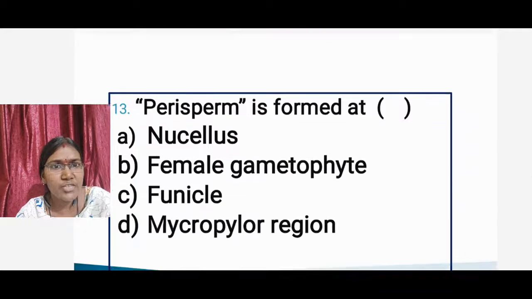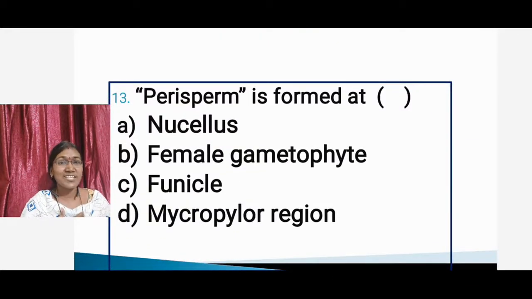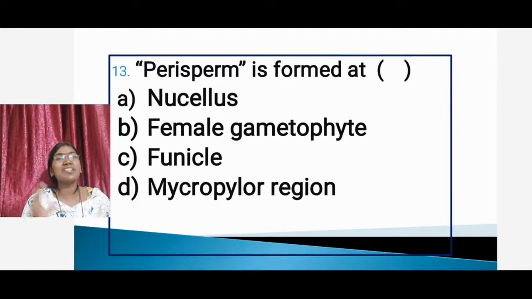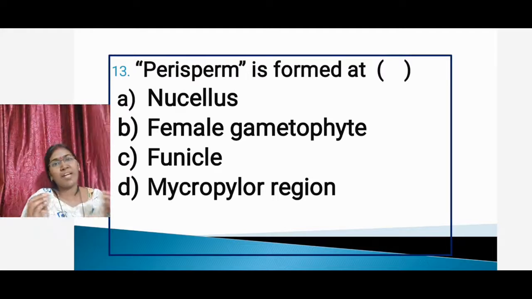Then the next question is about the perisperm. It's a very important term. Perisperm is formed at which place of the seed? Perisperm is the nucellus, which is completely or temporarily disorganized and forms a cap-like structure at the micropylar region.